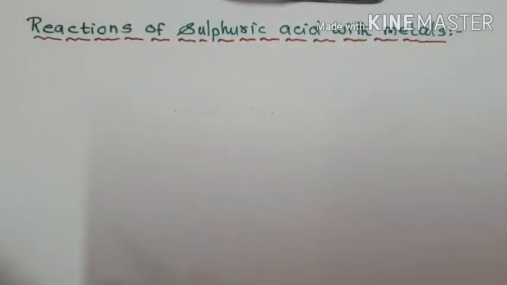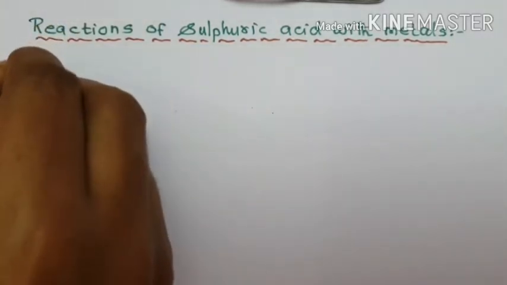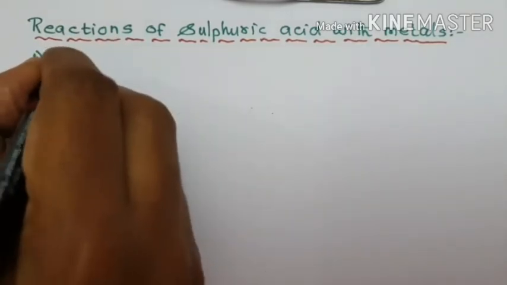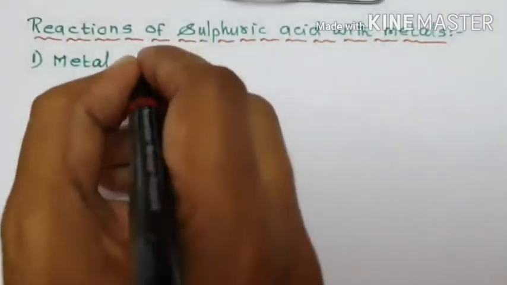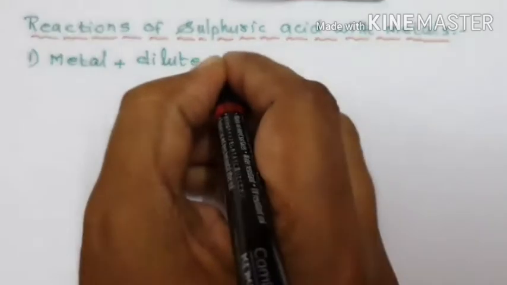Reactions of sulfuric acid with metal. Under this heading, first we are going to discuss how a metal undergoes reaction with dilute sulfuric acid, H2SO4.